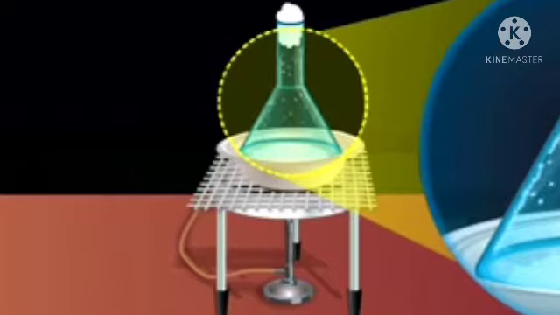Now leave it undisturbed. Remove the paper strip from the water after 10 minutes. Observe the changes. The water gradually rises up the filter paper by capillary action.